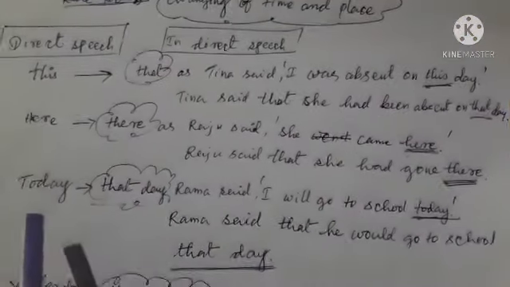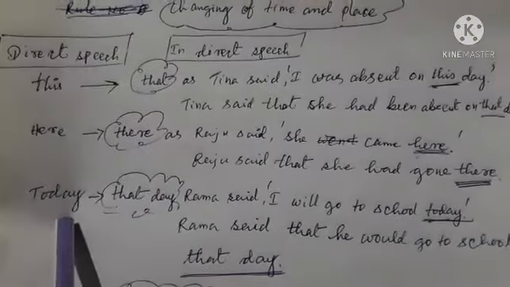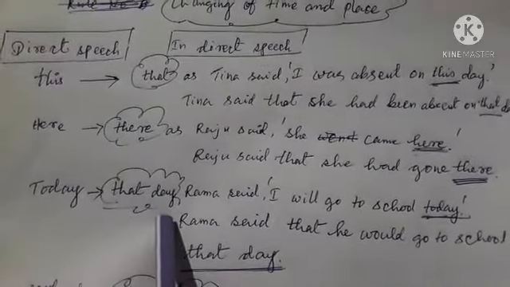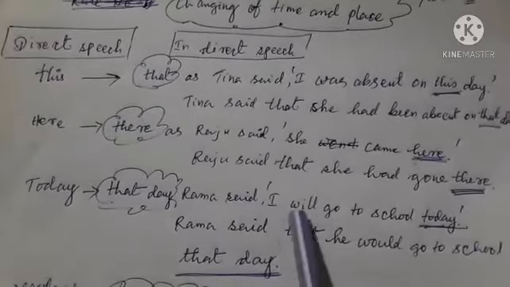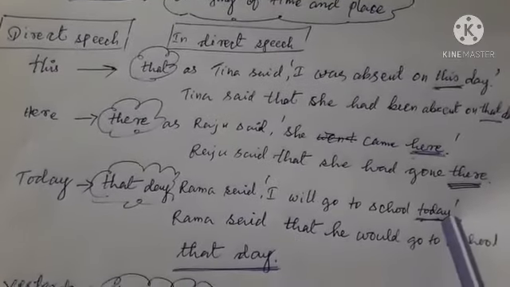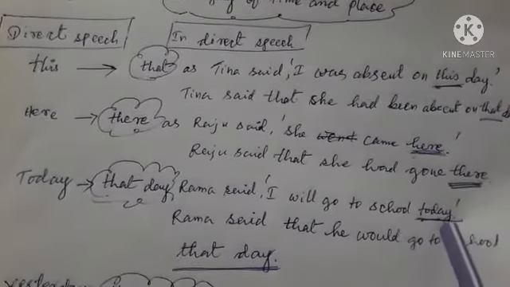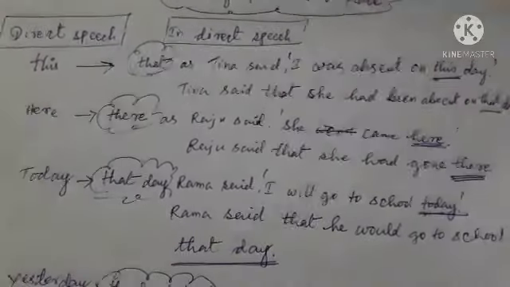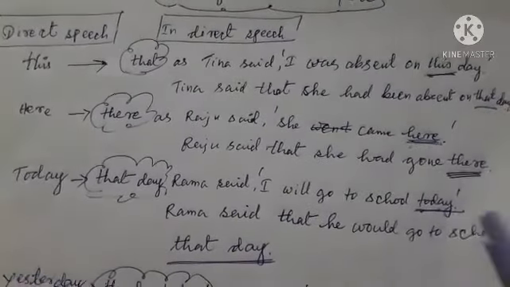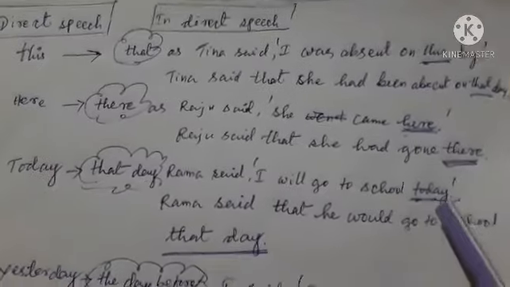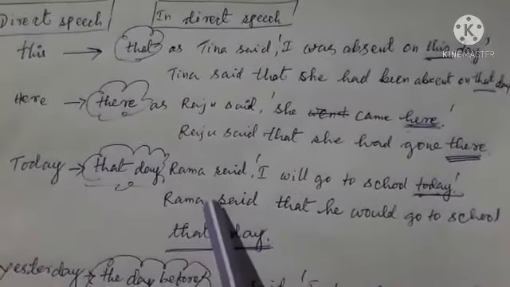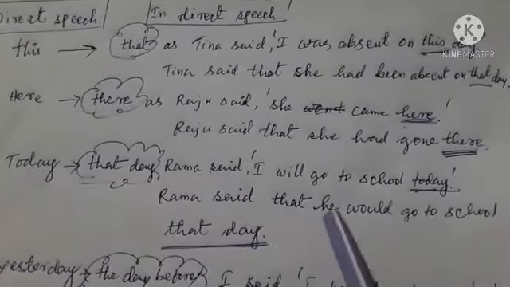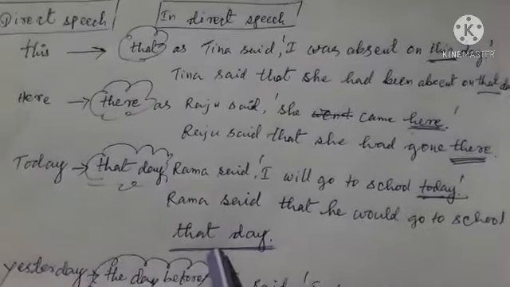Thirdly, time today changes to that day. For example, Rama said, I will go to school today. Here, today is in direct speech, and when we change it to indirect speech, it changes to that day. Like Rama said that he would go to school that day.